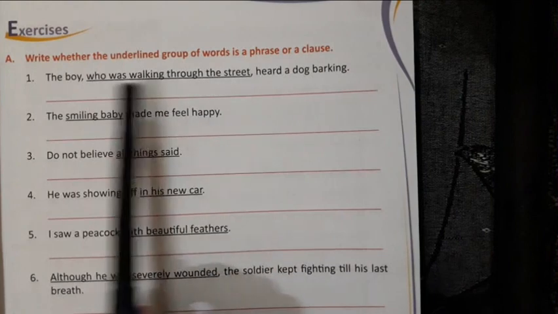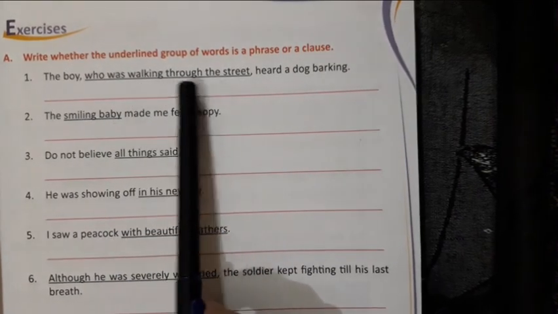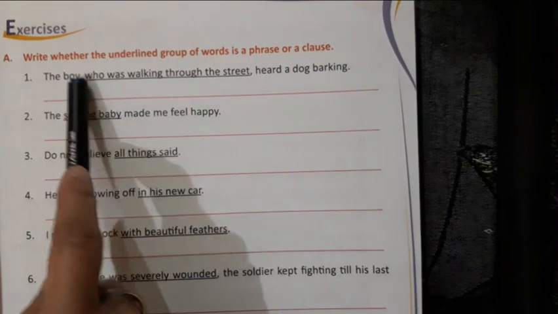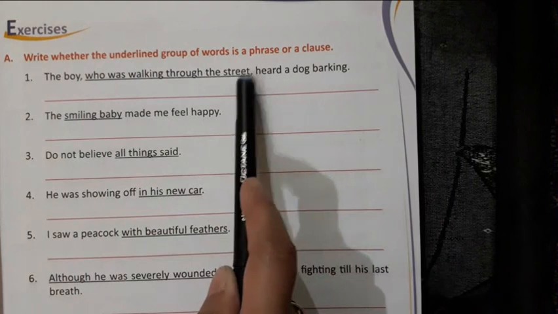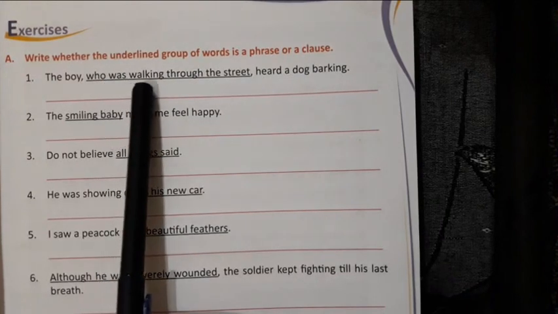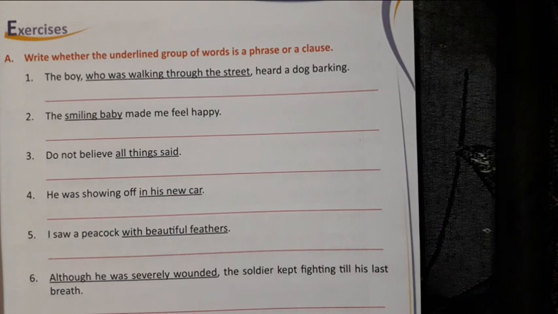The underlined group of words here is who was walking through the street. We have to identify whether this group of words is a phrase or clause.